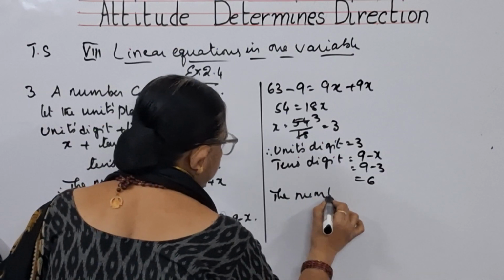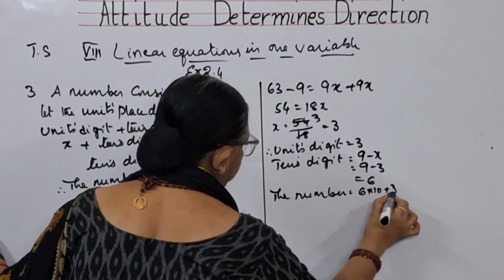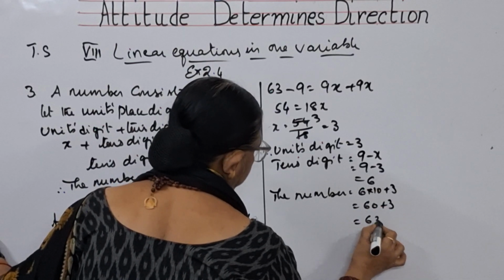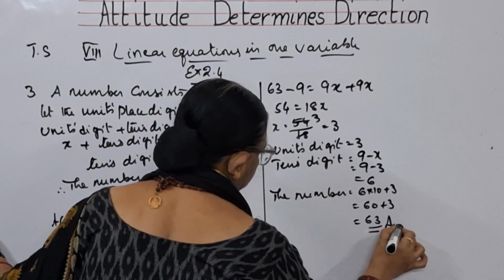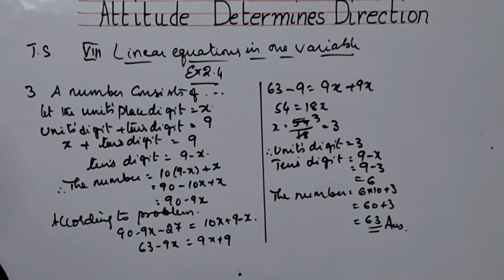Therefore, what will be the number? The number is 6 into 10 plus 3, that is 60 plus 3. 63 is your answer. This is the third problem, children.